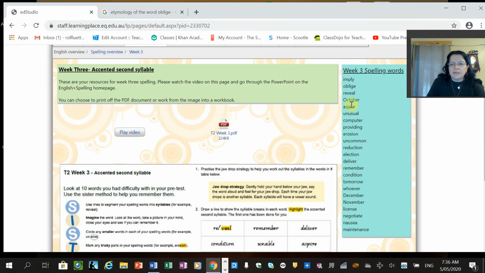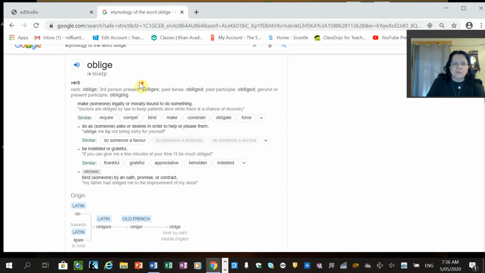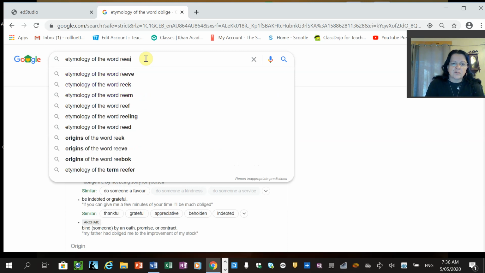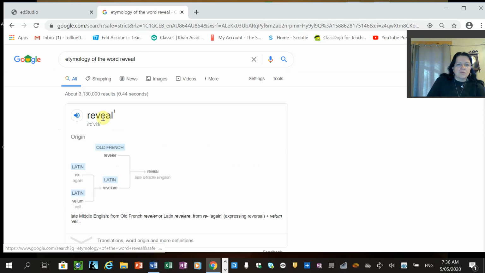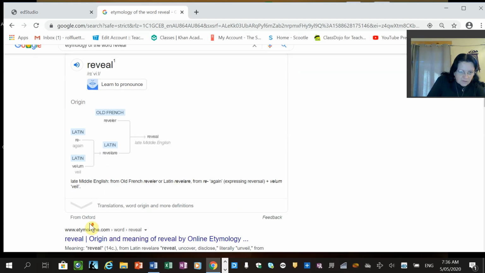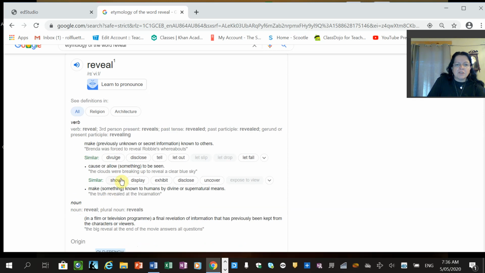Word 3 is reveal. Oops, helps when you spell it correctly. Reveal. There's our IPA, Latin again, made of two words, re again and velum, veil, went to Middle English, and our definition is make previously unknown or secret information known to others.